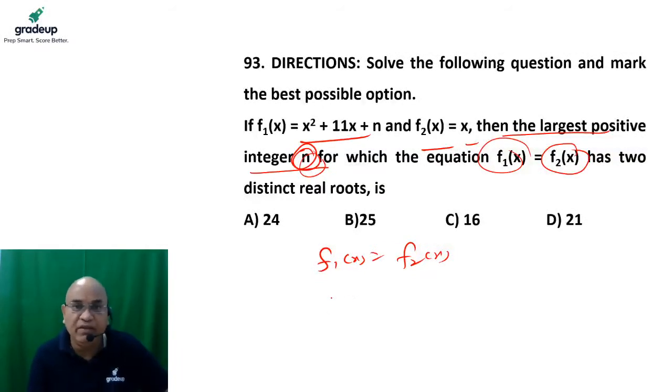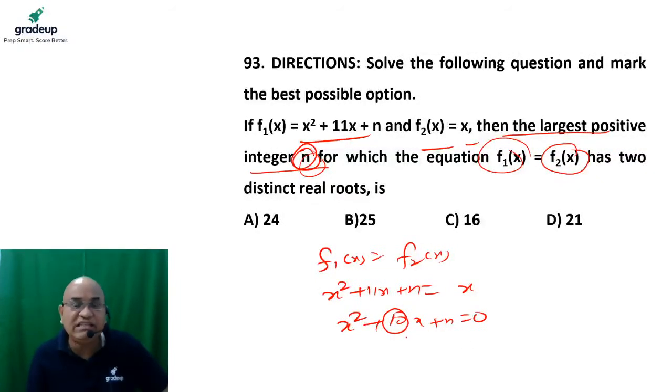value of n. Okay, so what is the value of f1 of x? It is x square plus 11x plus n. The value of f2 of x is nothing but x. Okay, we can write this equation: x square plus 10x plus n is equal to 0. No problem at all. According to the quadratic equation, this is nothing but the sum of roots. It means alpha plus beta is 10, and the product of the roots should be n.